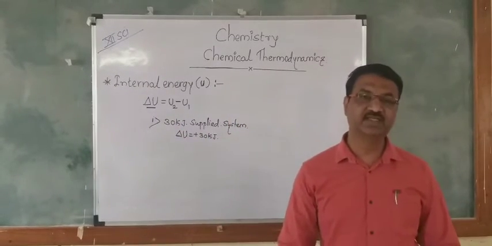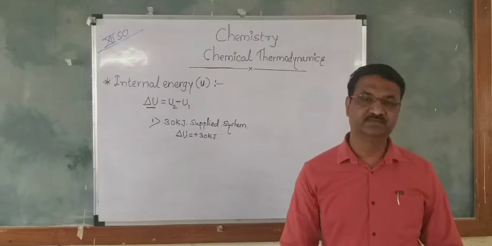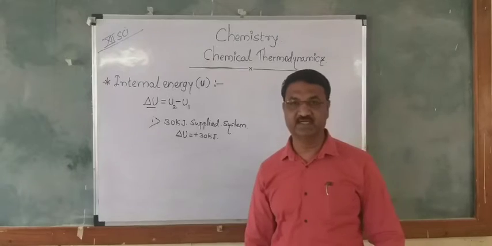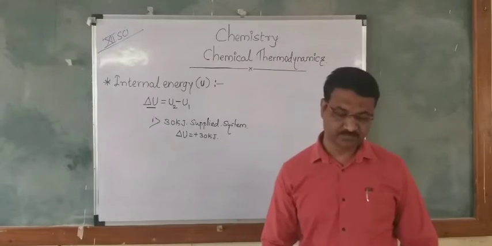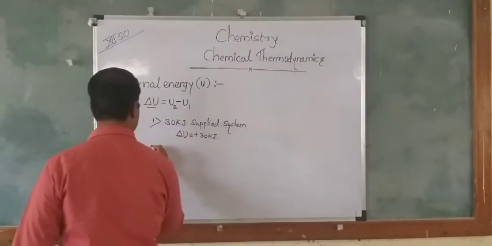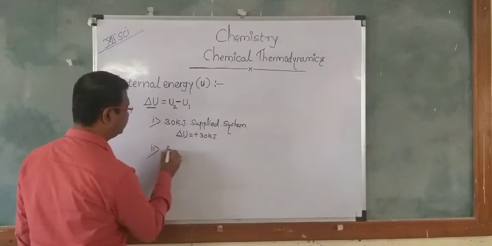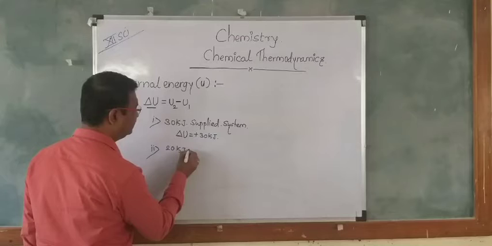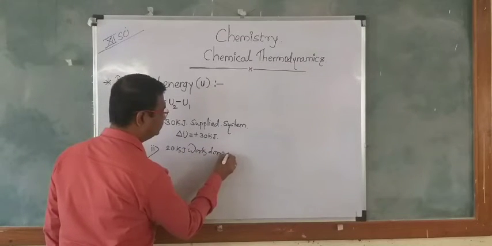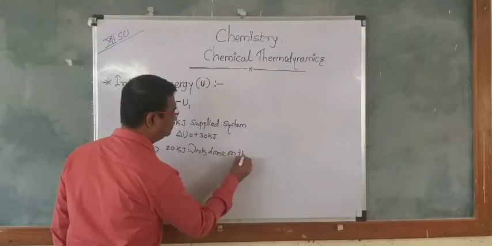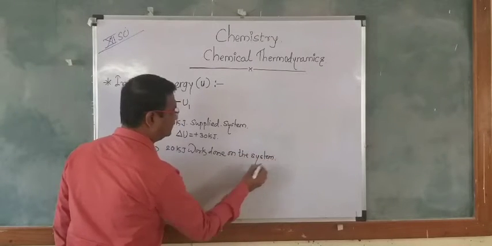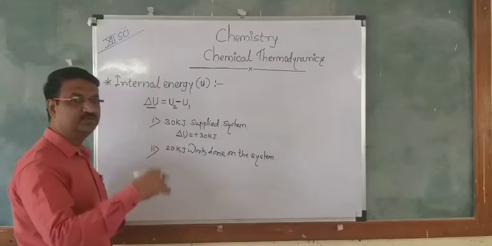The second example: if 20 kJ of work is done on the system, that means work is done from the surroundings to the system.